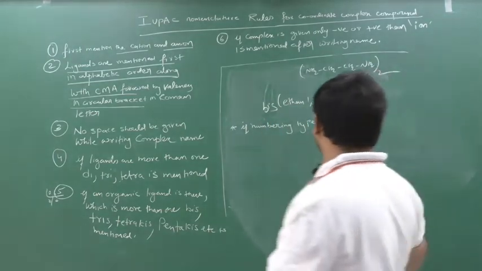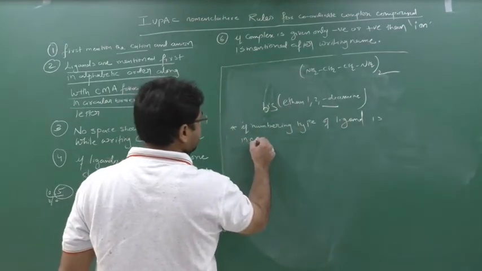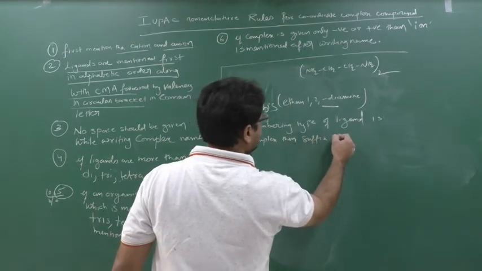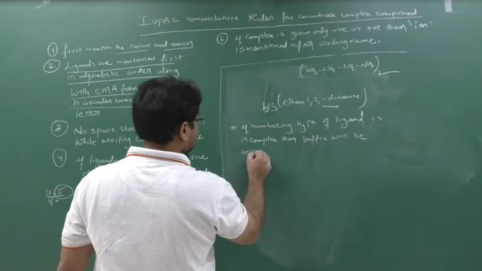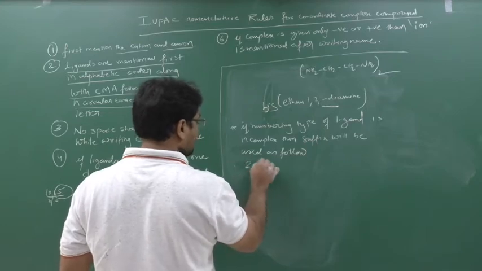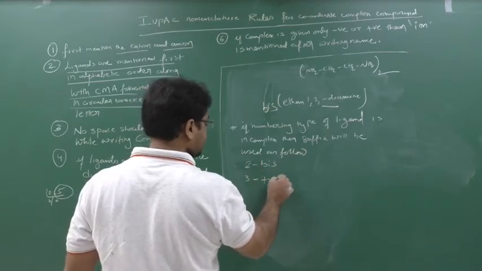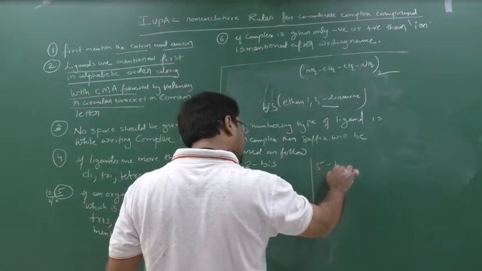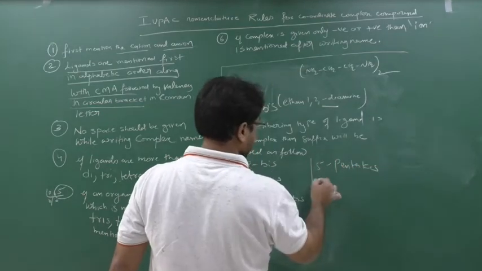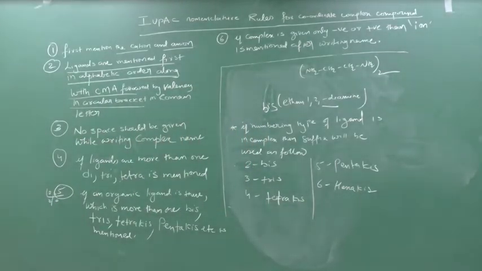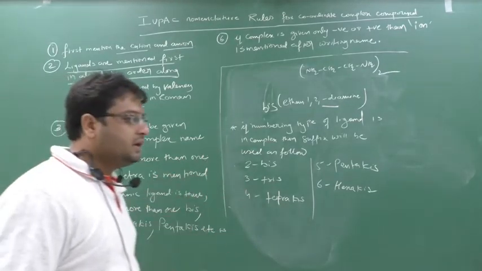So if a number of this type of ligand is involved in the complex, then the suffix will be used as follows. For 1, no suffix. For 2, bis. For 3, tris. For 4, tetrakis. For 5, pentakis. For 6, hexakis, and so on. Clear? So if you are involving a numbering type of ligand, this is a very important key point, that's why I am going into detail. So this is one shortcut.